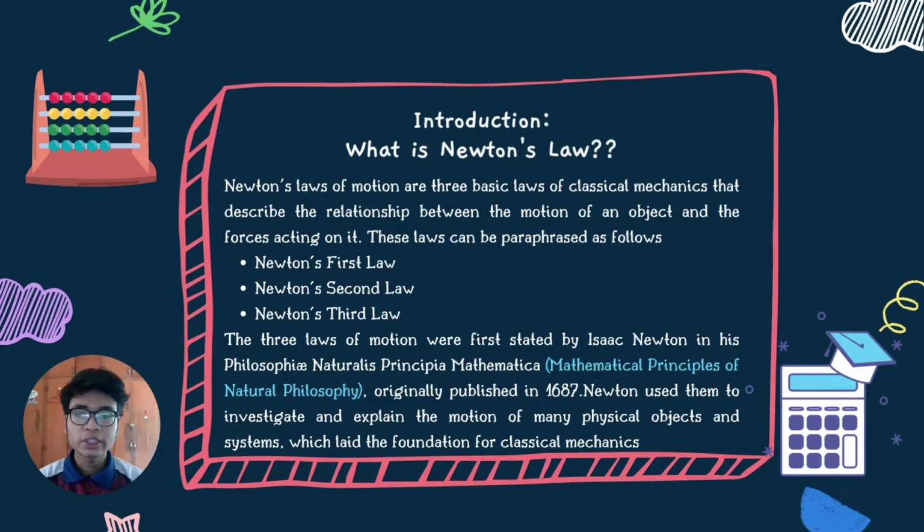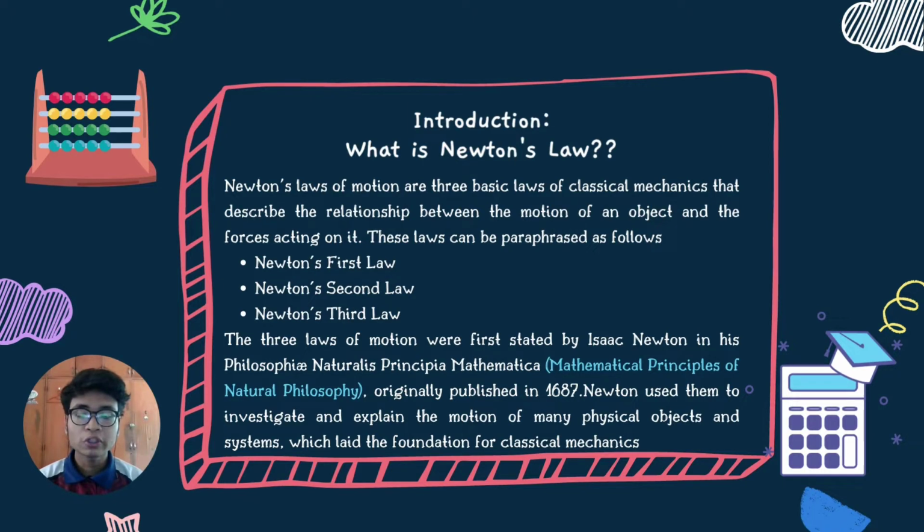So now I will explain the introduction: what is Newton's law? Newton's laws of motion are three basic laws of classical mechanics that describe the relationship between the motion of an object and the forces acting on it. This law can be paraphrased as follows. First, Newton's first law. Next, Newton's second law. Last but not least, Newton's third law.